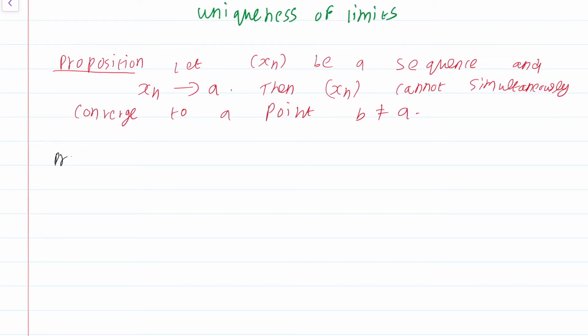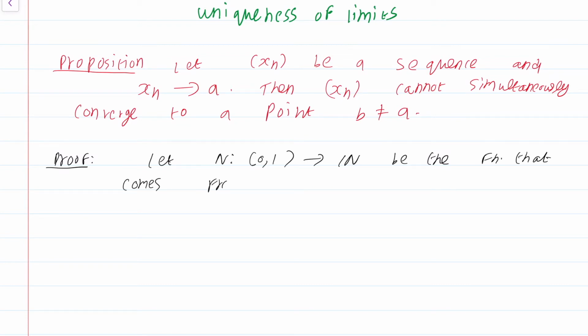Proof. Well, let n from 0, 1 to natural numbers be the function that comes from the definition of xn converging to A. Okay?